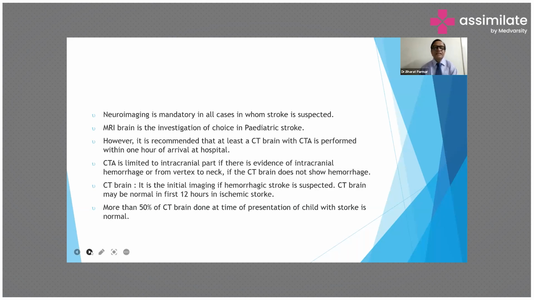CT brain is the initial imaging if hemorrhagic stroke is suspected, and CT brain may be normal in the first 12 hours in an ischemic stroke. In more than 50% of children, the CT brain done at the time of presentation of stroke is normal.